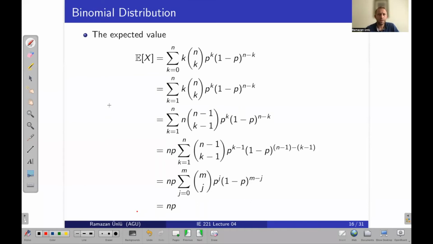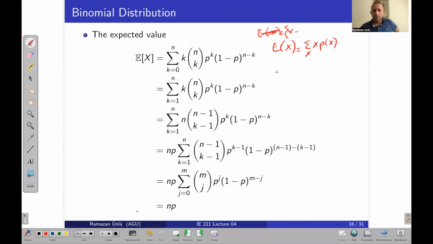So let's look at the expected value. Remember that the expected value of x is equal to the sum of x times the PMF of x, right?